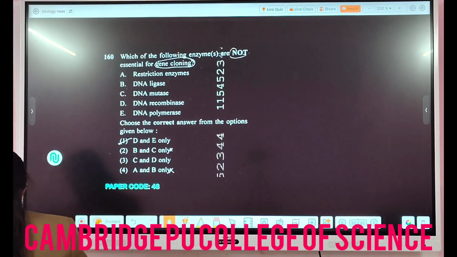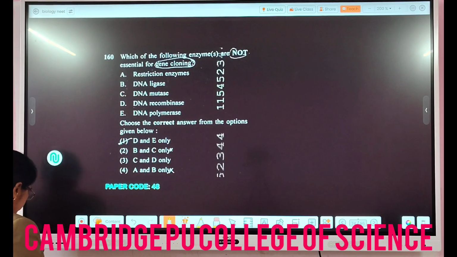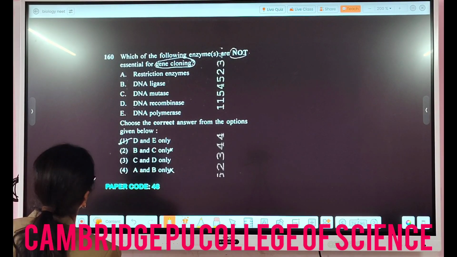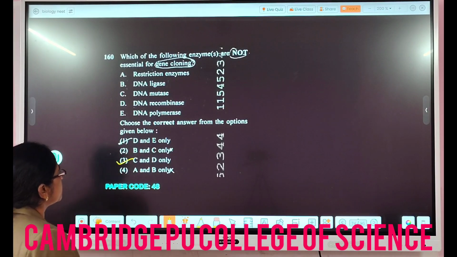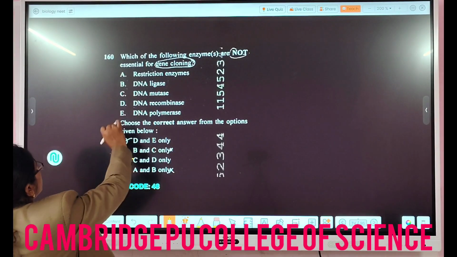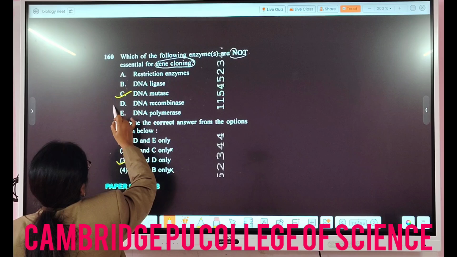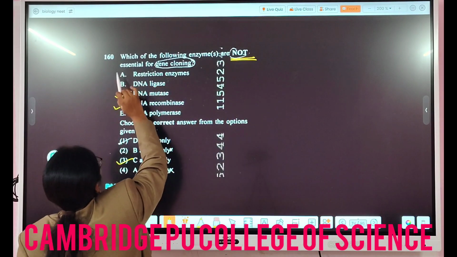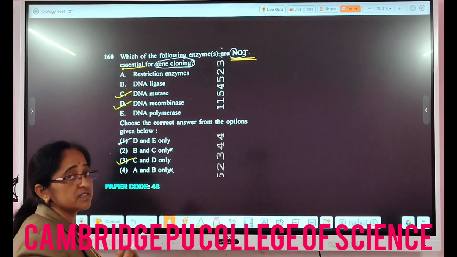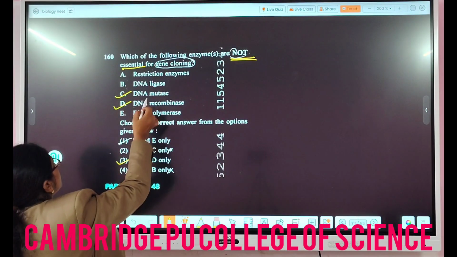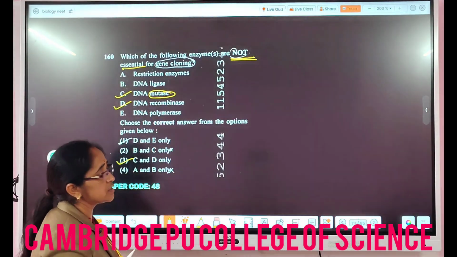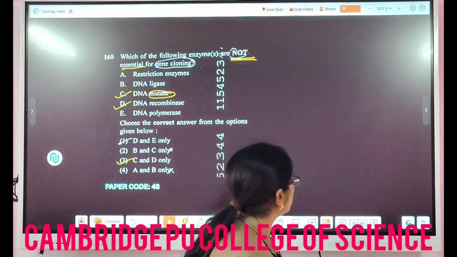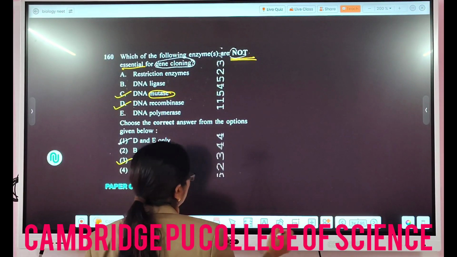Then the next question is, which of the following enzymes are not essential for gene cloning? So the options here are given C and D. Option 3 goes correct here because the DNA mutase and the DNA recombinase, they are not involved. Not essential they are asking. They are not asking essential, they are asking not essential. So DNA mutase helps in mutation. What is the use here? And we are not going for recombination in the gene cloning, right? So that is why these two are not needed here.